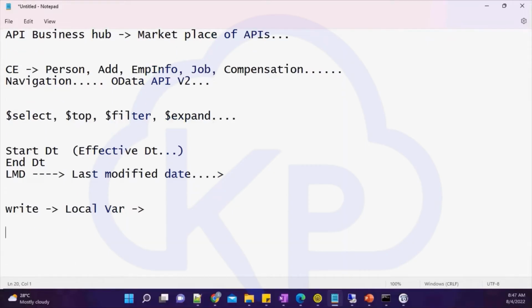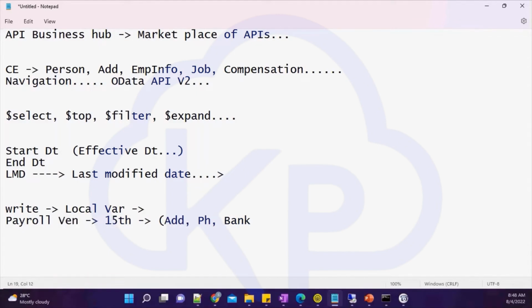Let's say I'm thinking of building a payroll related integration, and I need to run payroll on every 15th of the month. What kind of data am I going to send? If there is a change in any of the primary fields, say my address is changed, I need to update it. If my phone number is changed, I want to inform them. Basically, I need to inform my payroll vendor.